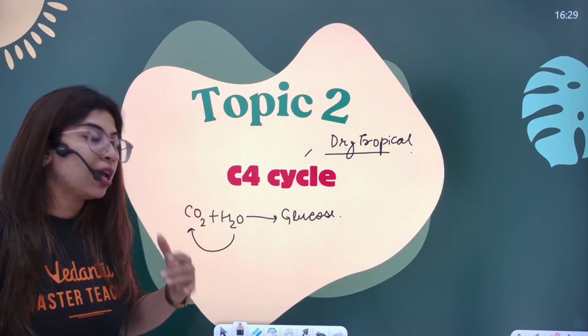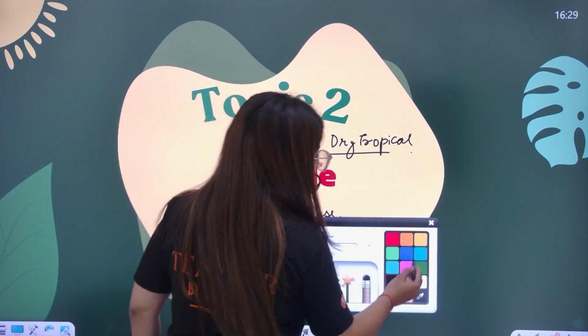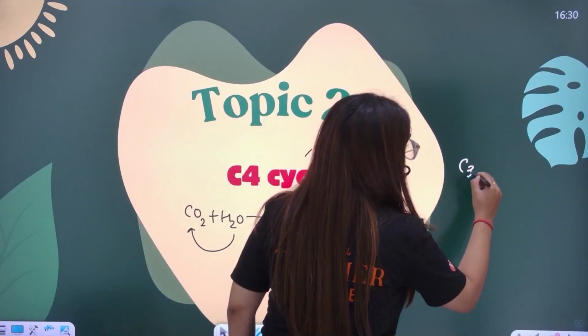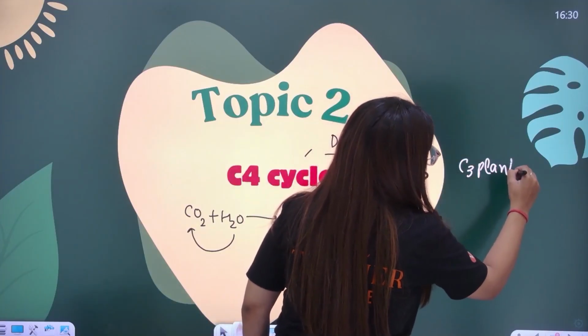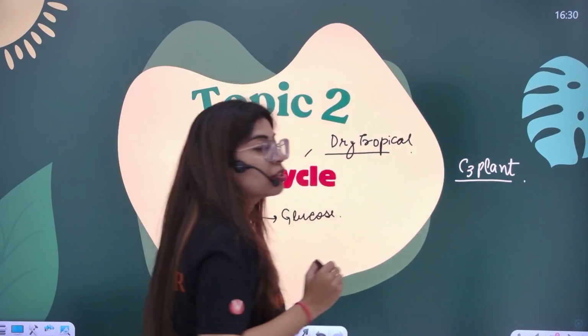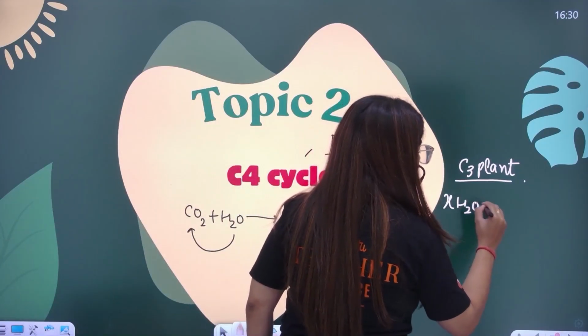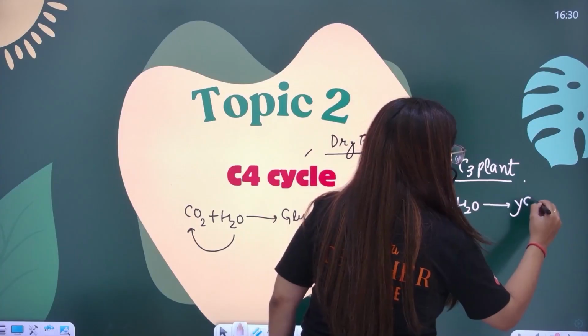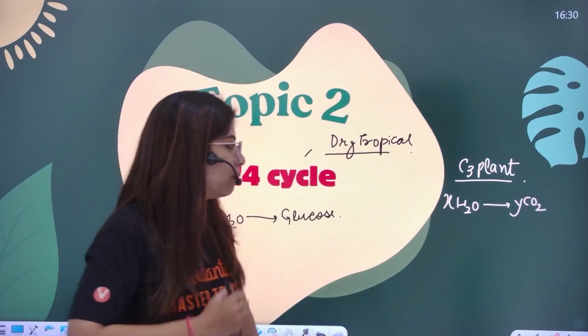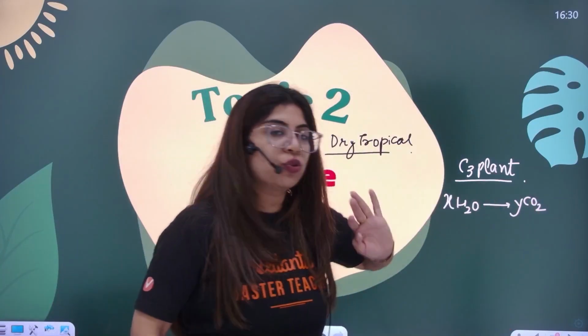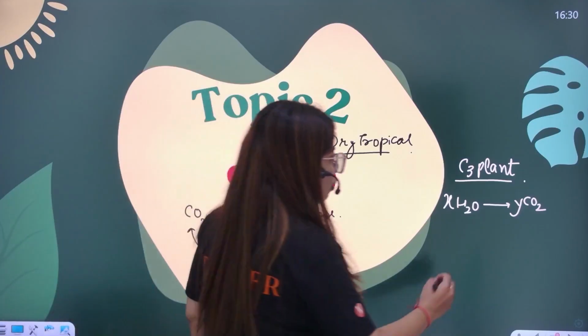For example, suppose I'm talking about a C3 plant. X amount of water is used to fix Y amount of carbon dioxide.